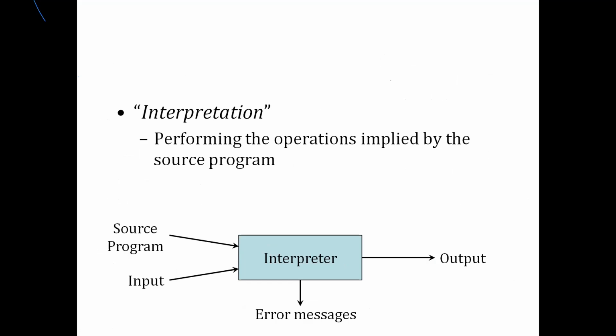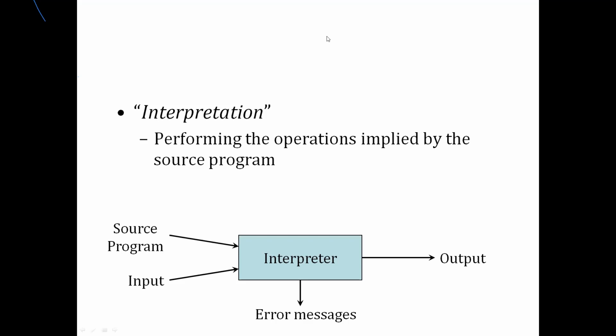So interpreter is also like a compiler which translates high level language instructions into machine level language. Whatever source program you have, it is going to convert it into a target program. But when you compare the interpreter and the compiler, the interpreter does a line by line conversion process.